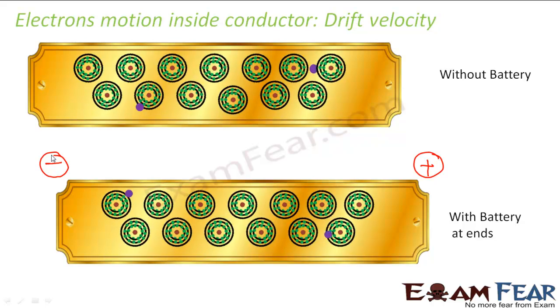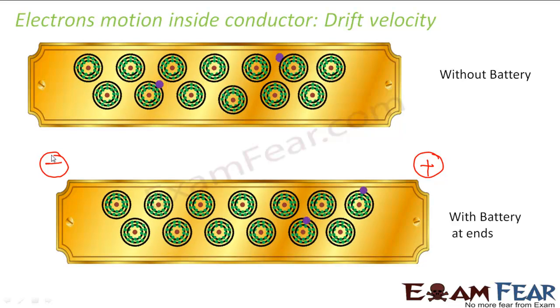As soon as we apply an external electric field, the electrons get attracted towards the positive charge and the positive metal ions get attracted towards the negative charge. But since the positive metal ions are heavier compared to the electrons, they do not move. And the electrons get accelerated towards the positive charge.